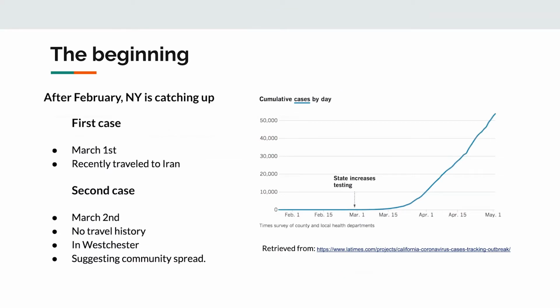From the live chart we just showed and the chart here, we can really see that after February, New York started to catch up, eventually becoming the number one state with the most confirmed cases. The first case was reported on March 1st. It's a woman with a recent travel history to Iran. The second case was reported the next day, March 2nd. He has no recent travel history, and he resides in Westchester, which suggests community spread.